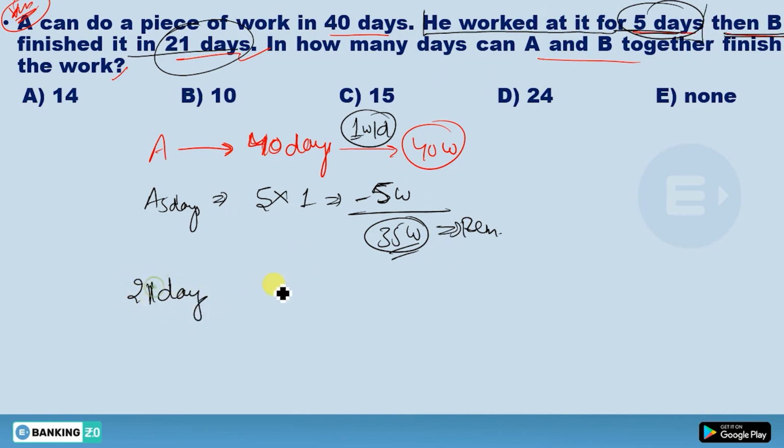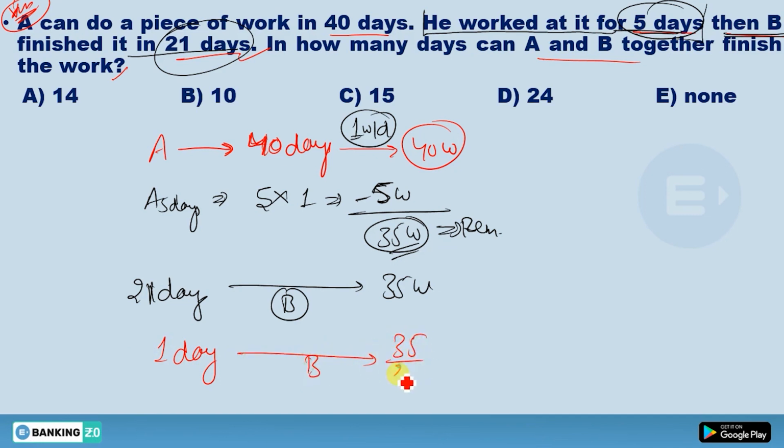What work do you have left now? You have 35 work left. It means in 21 days he is doing this 35 work. So in one day, what will he do? In one day we can do 35 by 21 work. 7 will cancel, 35 by 5 times and 21 by 3 times. Clearly you can see 5 by 3 work in one day.